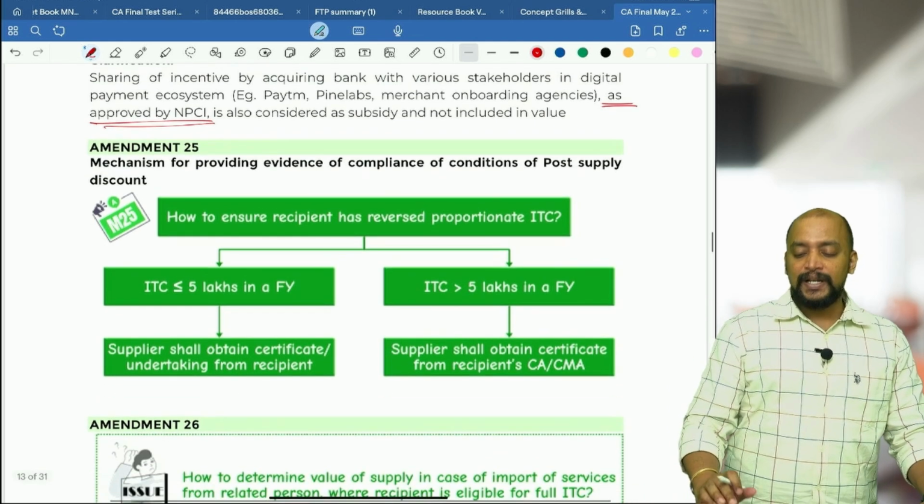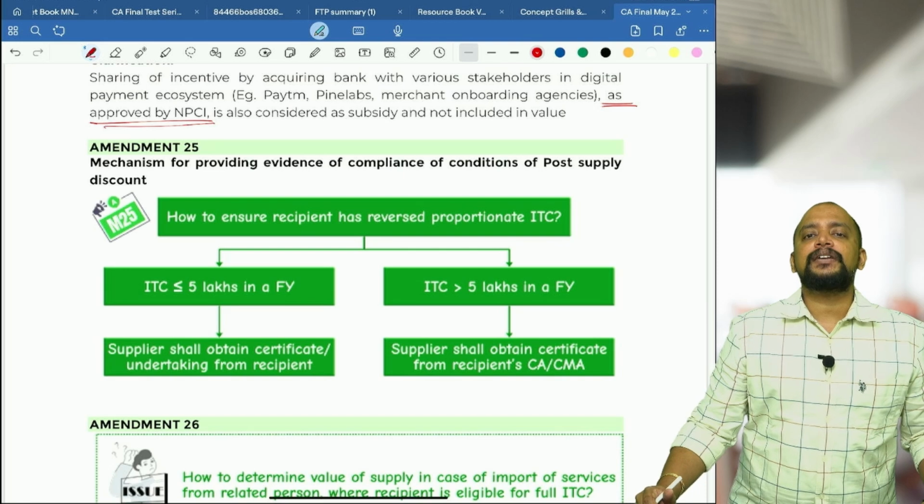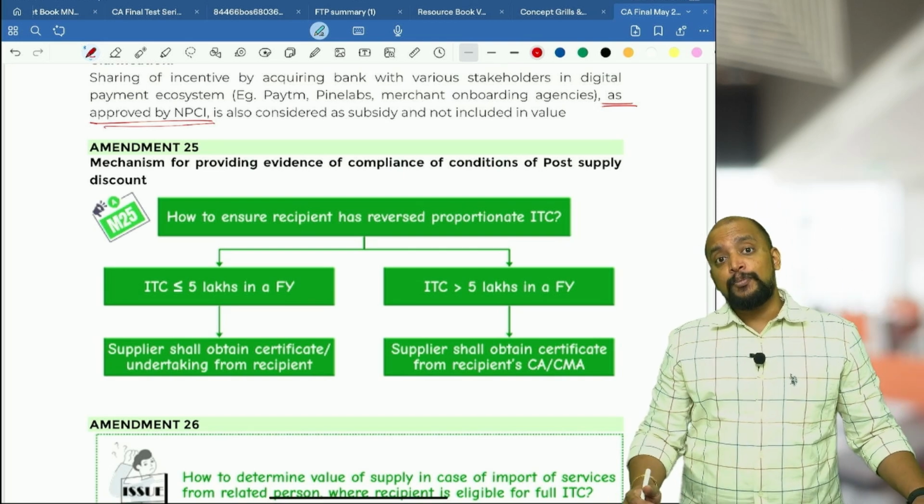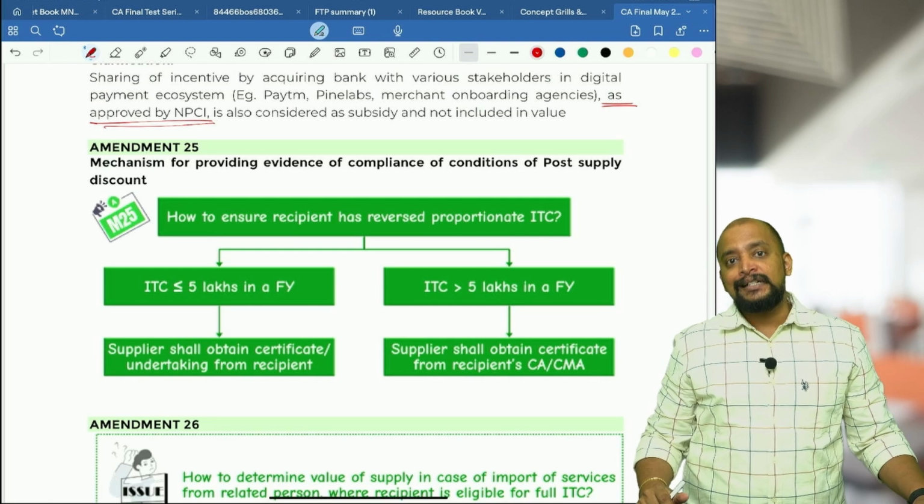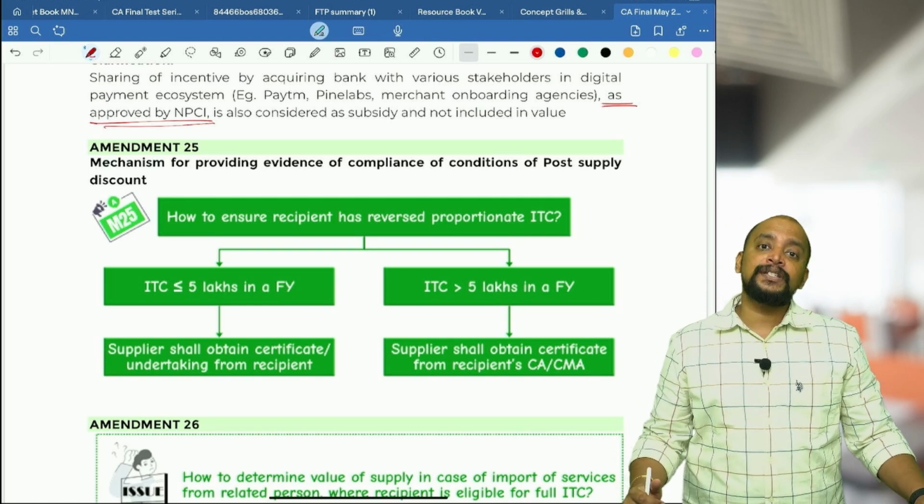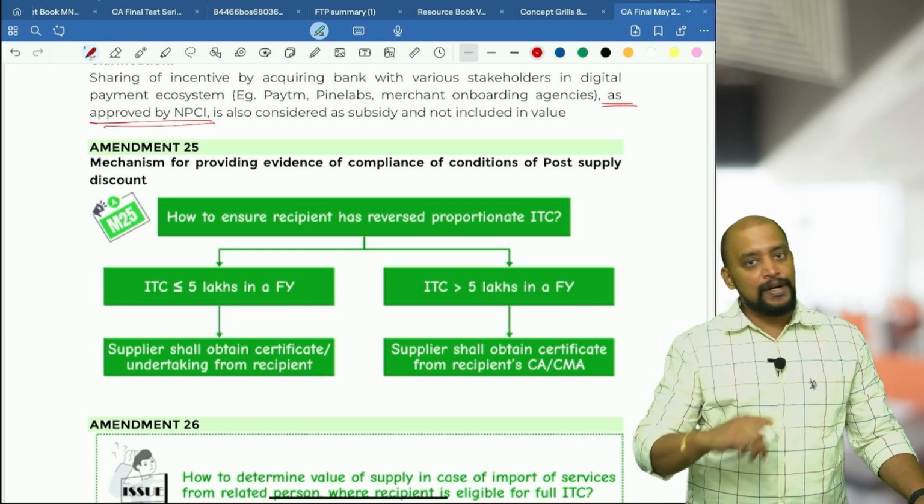Then next one, section 15 subsection 3, post supply discount. Post supply discount is allowed as deduction provided the terms are agreed before, at the time of supply, and a credit note is issued, and consequently the recipient reverses the ITC. Then only is post supply discount allowed as deduction.